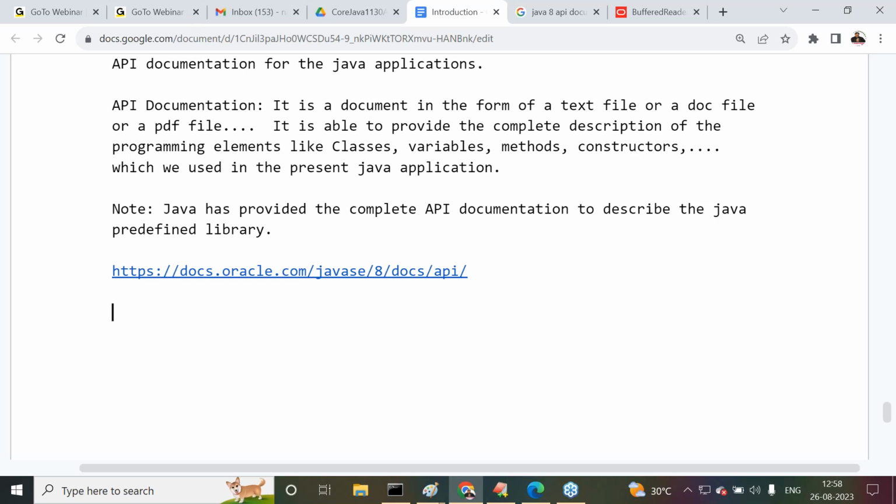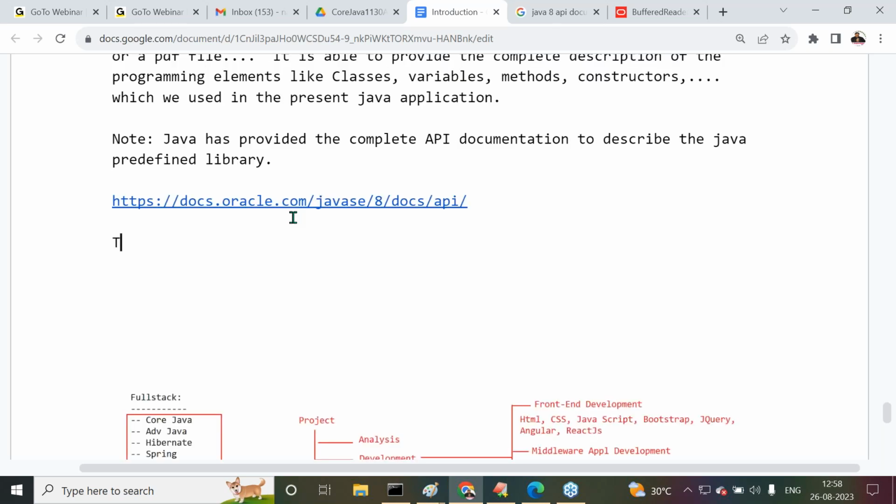Java has provided the complete API documentation to describe the Java predefined library. Clear. Next, one more point I'm telling you.